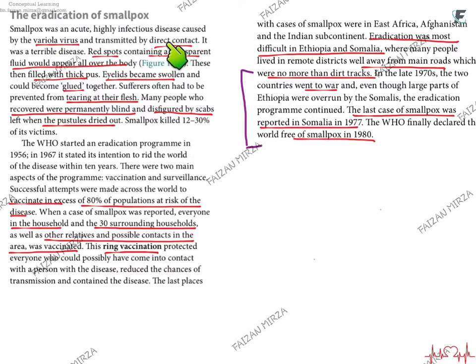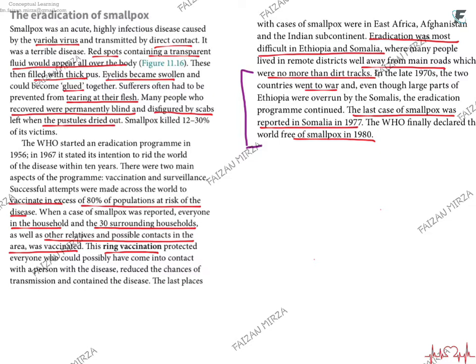When people came in direct contact, red spots would start forming with a transparent fluid, appearing all over the body. They would soon fill with pus. Eyelids would become swollen and glued together. Some people would tear their flesh because of the itching, and some would be completely disfigured by the scabs left by the pustules as they dried out. Some people were blinded by the disease, and some people died as well.